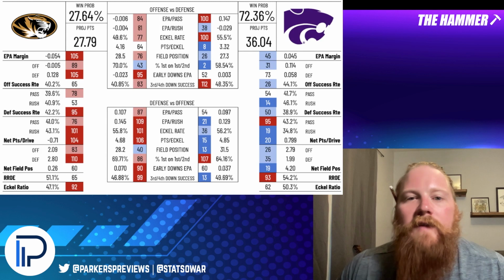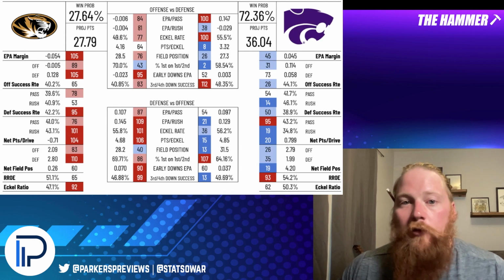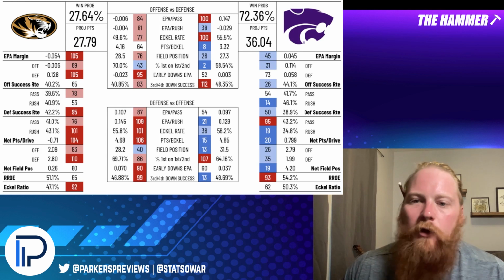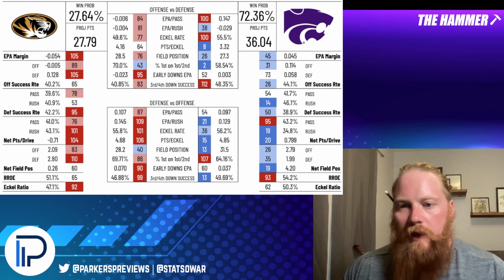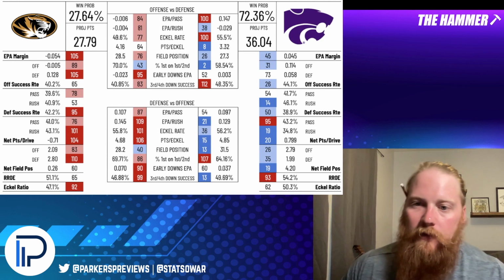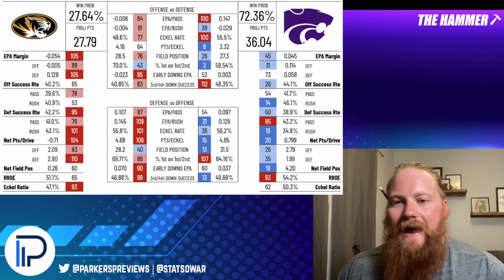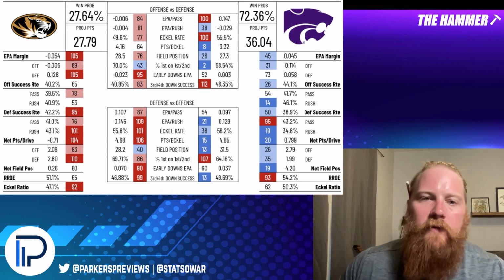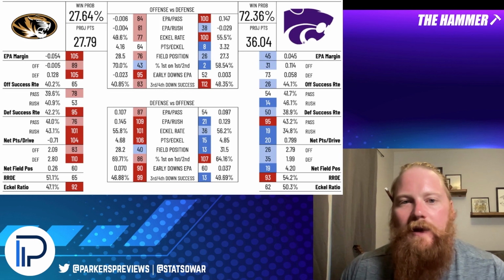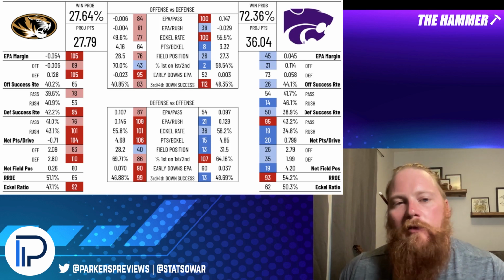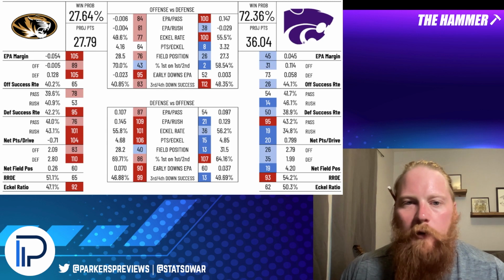One stat I think is really important is kind of opportunity creation. I measure that by echo rate. Echo rate just refers to the rate at which you generate a quality possession. Quality possession is first down inside the 40 or a big play touchdown. So Missouri last season, 49.6% of their possessions ended in a quality possession, and they averaged 4.16 points per quality possession. Not very good at all.